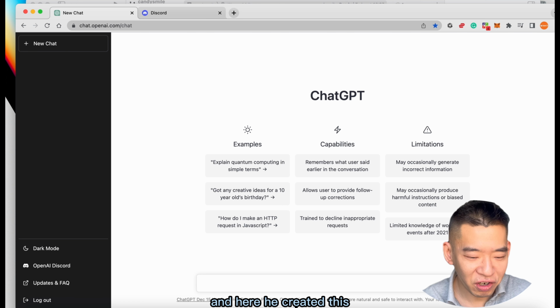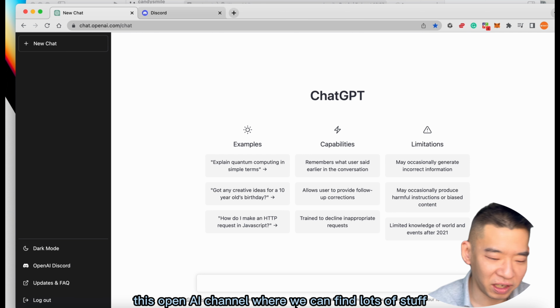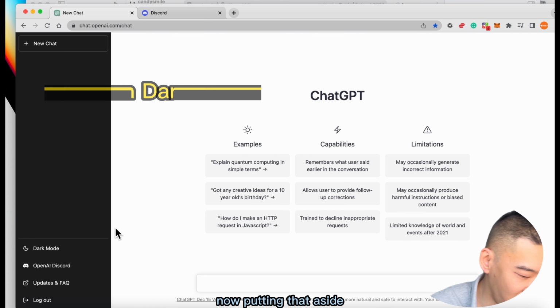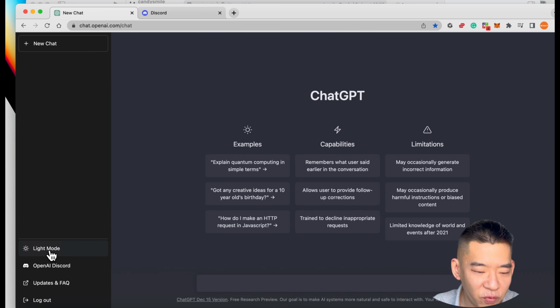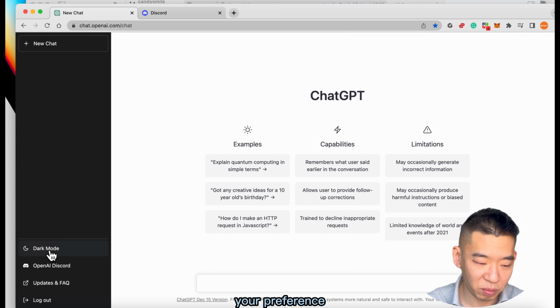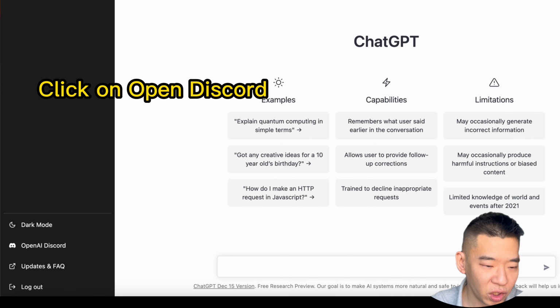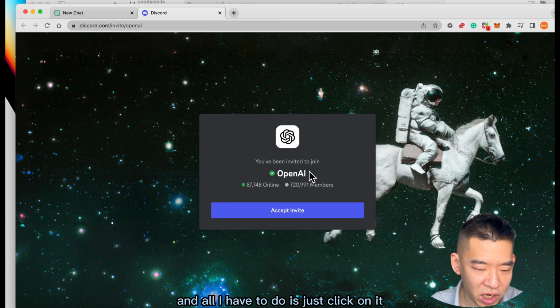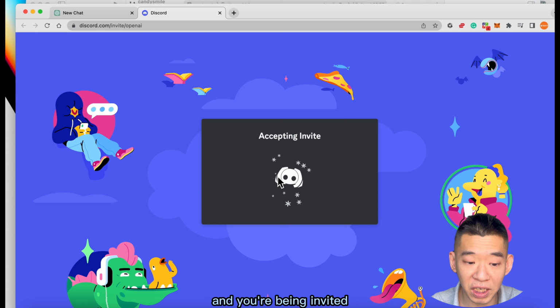And here he created this OpenAI channel where we can find lots of stuff. Now, putting that aside, you can use ChatGPT in light mode or dark mode, either way is fine, your choice. You could also connect with the OpenAI Discord, which I've opened down here, and all you have to do is click on it and accept the invitation, and you're invited.